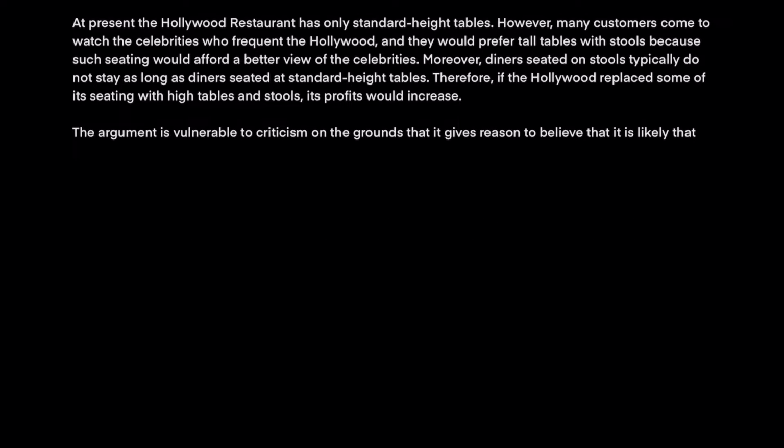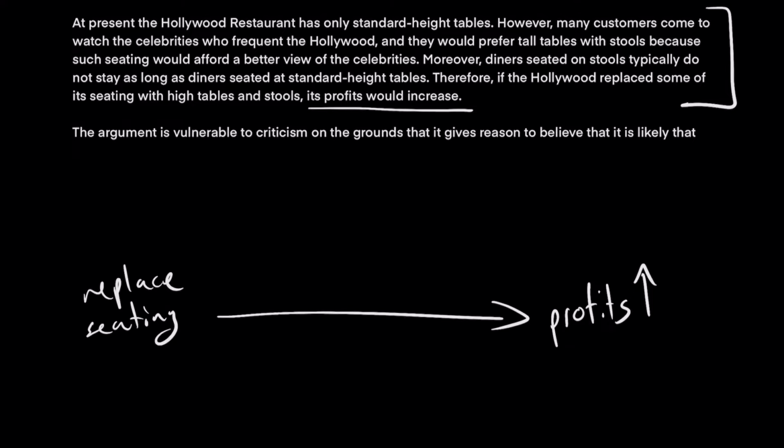So we read the prompt, and once we read the prompt, we understand that the conclusion of this paragraph is the profits of the Hollywood restaurant are going to increase, right? So this argument is saying that the profits are going to increase. And to get the profits to increase, the argument is saying that we should replace some of the Hollywood seating with high tables. And so the argument is saying that there's some kind of relationship between replacing seating and increasing